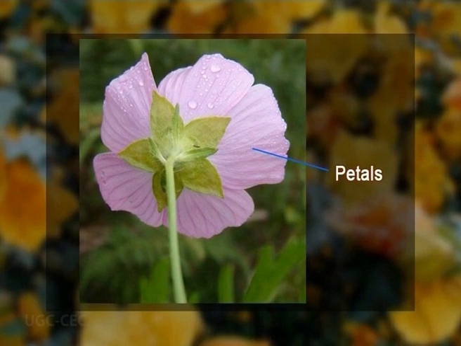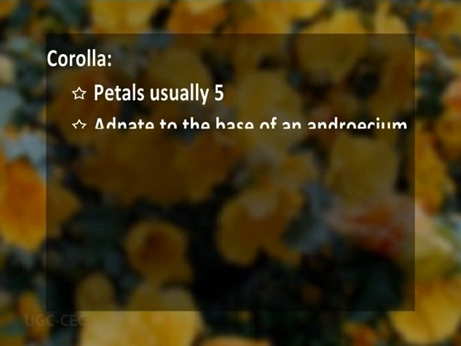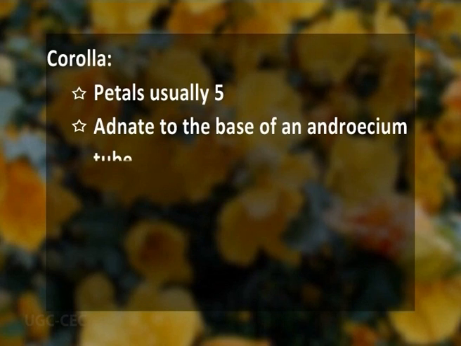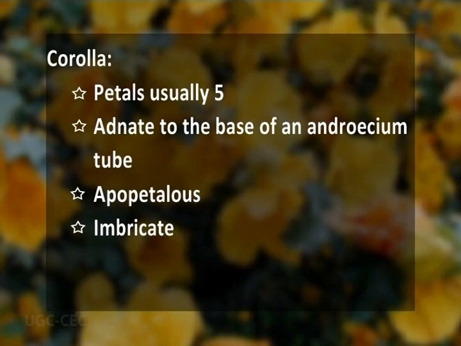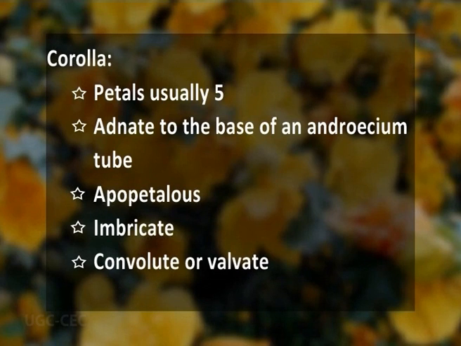Now the second part of the flower, that is corolla, which is always an attractive part of the flower. It comprises the usual petals, which number about 5. But rarely we also see petals comprising only 3 or 4. These petals are adnate, that means they are fused to the base of an androecium tube. They are free, that's why we call this corolla apopetalous. The aestivation is imbricate, or sometimes convolute or valvate.